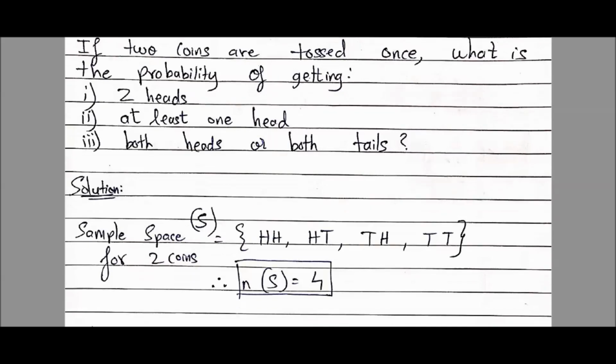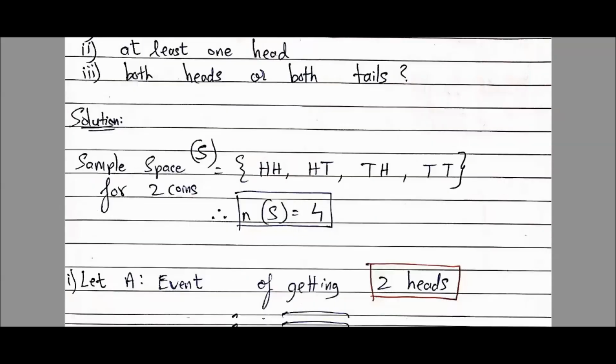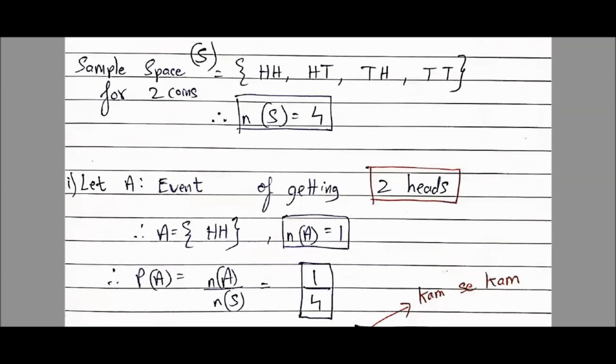So I'll define one event. How to define an event? I already showed you. Let A be the event of getting 2 heads. Now I will write the set of A, which is my event of getting 2 heads. और 2 heads अपने को चाहिए तो किधर किधर आ सकते हैं? सीधा सैंपल स्पेस.